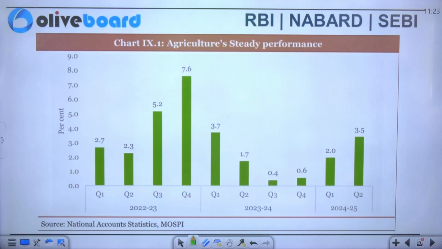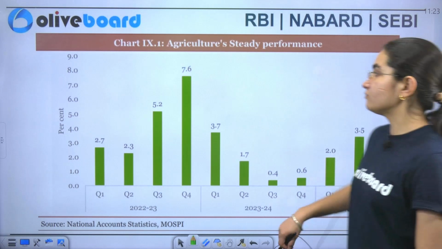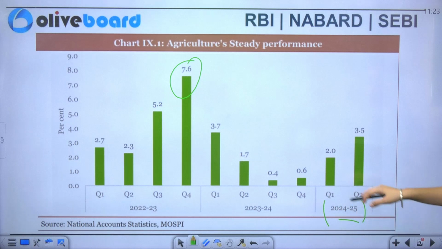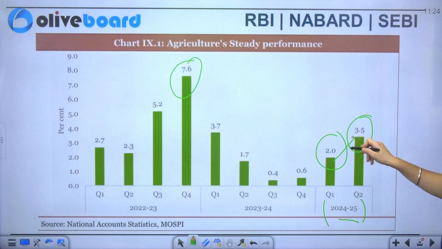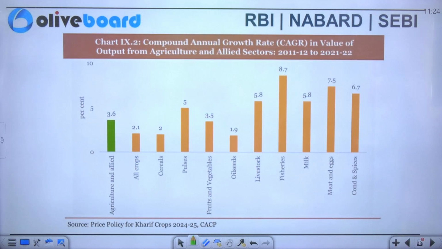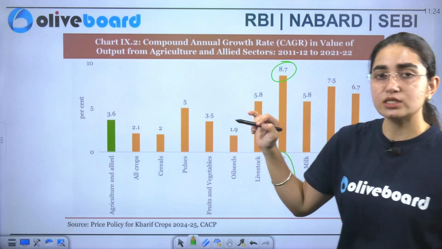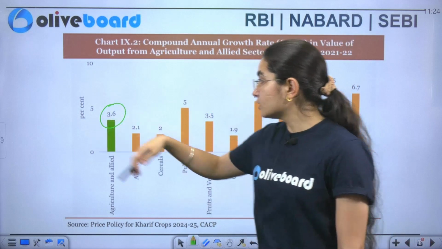So agricultural steady performance has been told here. It was just too much in the Q4 of 2022-23, when it was at 7.6%. Now if you consider this data which says about 24-25, Q1 was at 2.0%. In Q2, there is an improvement, that is 3.5%. Now you can see the compound annual growth rate in the value of output from the agriculture and allied sectors. The sector which has high improvement is the fishery sector, that is 8.7%. Talking about the agricultural sector, it is just 3.6%. So this is what it says.